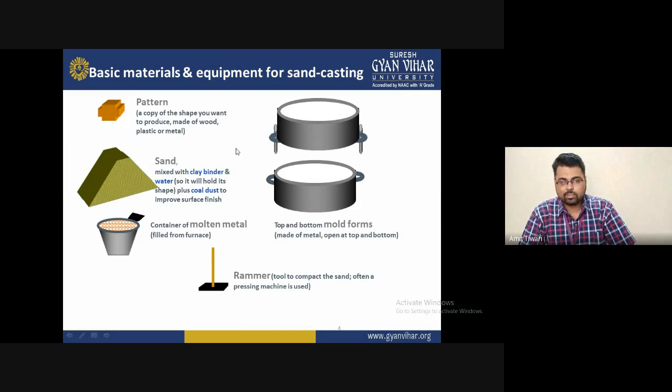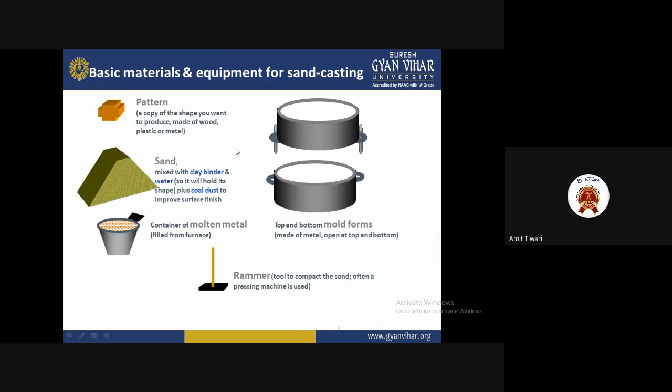The second one is sand, and this is mixed with clay binder and water. Sand is not purely sand; we use it to fill in between the drag and cope. We use the sand mixed with clay binder and water, so it will hold its shape sharply, and we use powder or dust to improve the surface finish also.